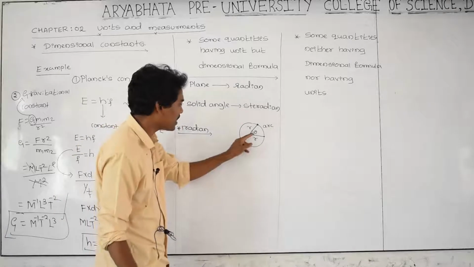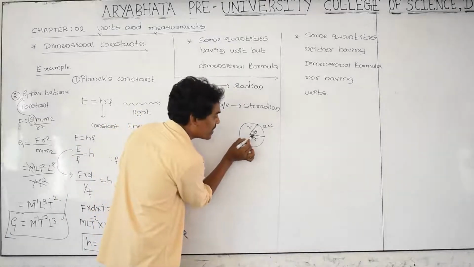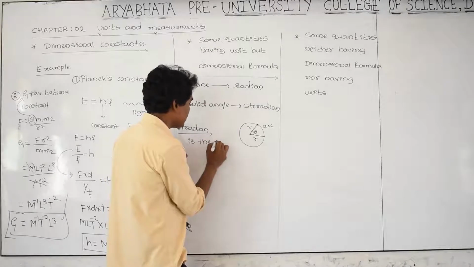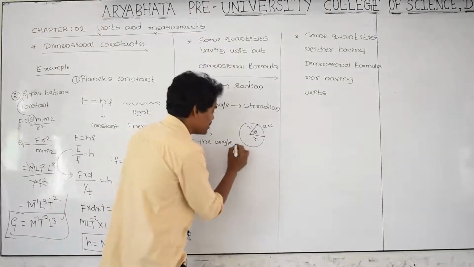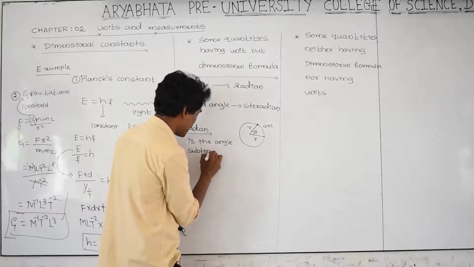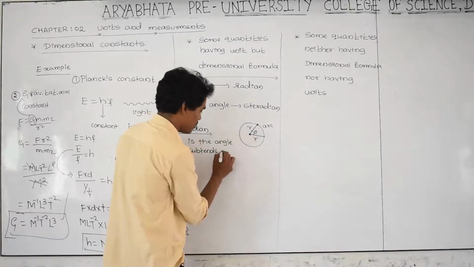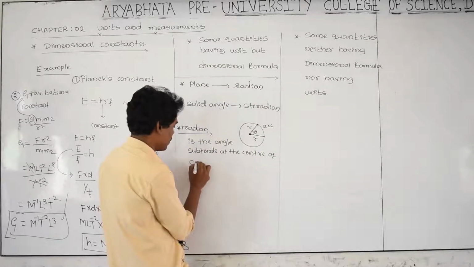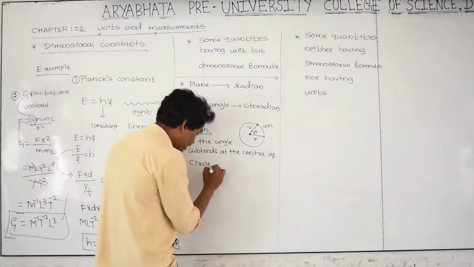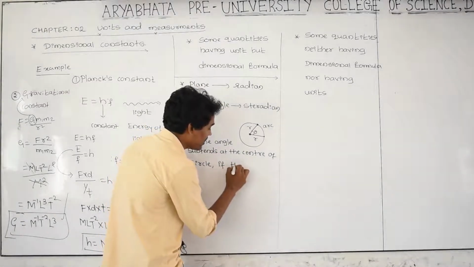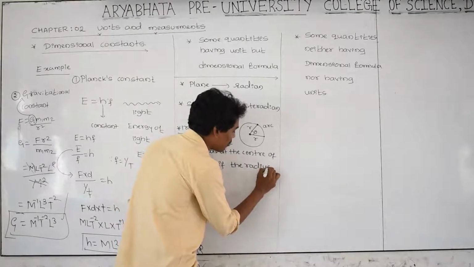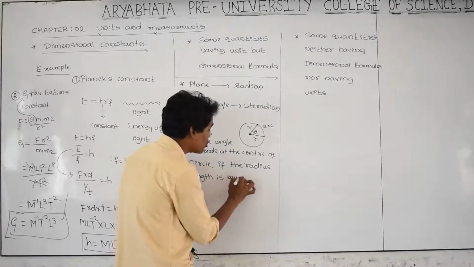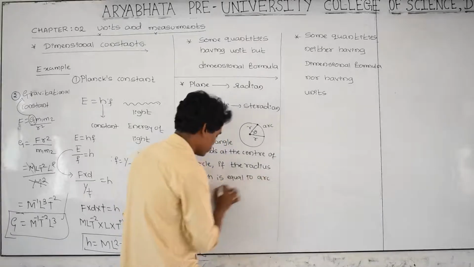When are we going to call this theta 1 radian? 1 radian is the angle subtended at the center of the circle, if the radius length is exactly equal to the arc length.